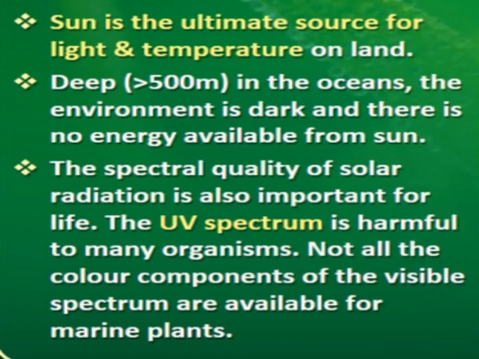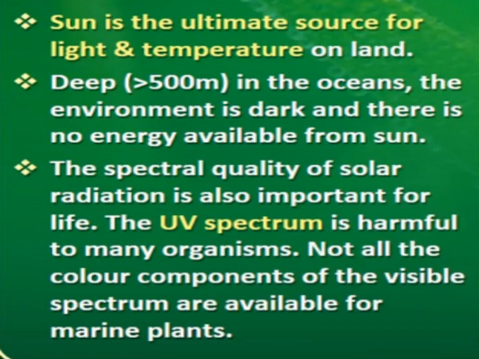The spectral quality of solar radiation is also important for life. Spectral quality: there is light of different spectrum in the sunlight that we get. The UV spectrum is harmful to many organisms. You know, UV radiations are harmful for us also. So not all the color components of the visible spectrum are available for marine plants, or all the marine organisms, the organisms which live in seas and oceans.